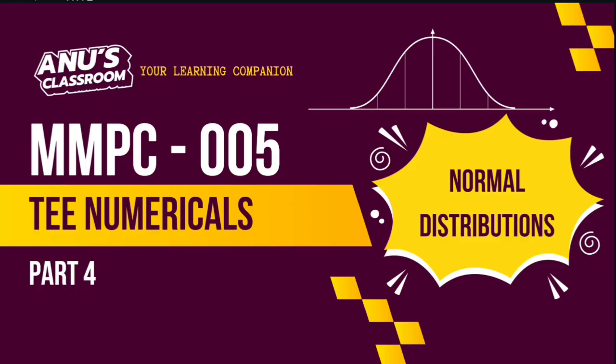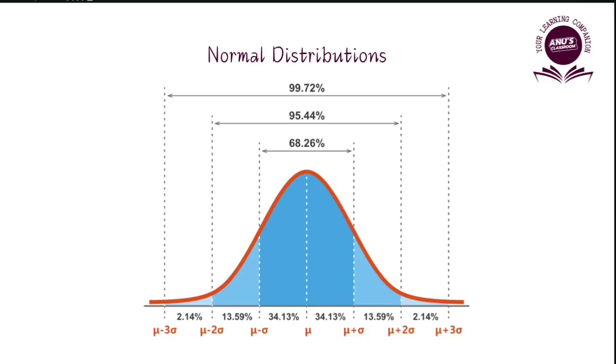So normal distributions, what are they? Normal distributions are a very important part of statistics, because they model many of the natural phenomena that we see around us, like human traits, the measurement of errors, and a lot of other things. As a manager, we will have to calculate probabilities, make predictions, and understand data patterns, which can easily be done if we can map that data to a normal distribution.